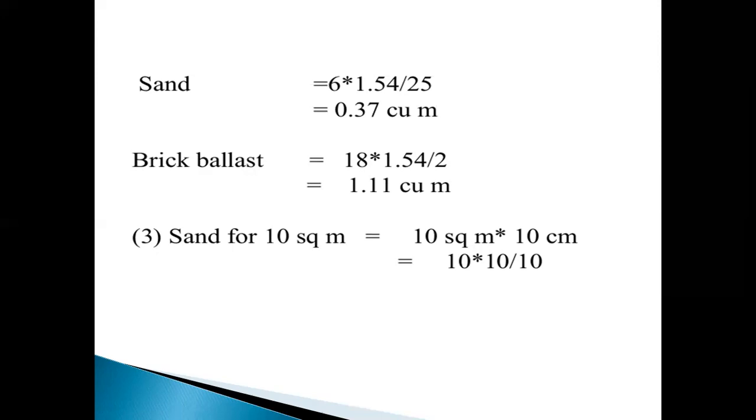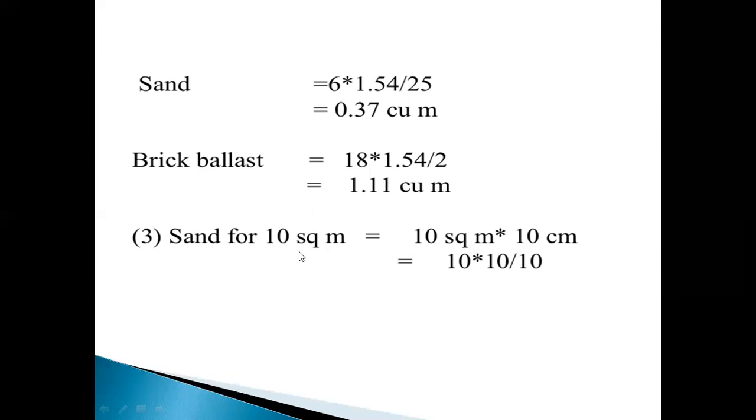Next one, brick ballast: 18 is the coarse mix proportion, 18 into dry concrete 1.54 divided by 25, the mix proportion ratio sum, equal to 1.11 cubic meters. It is the requirement of coarse aggregates or brick ballast.